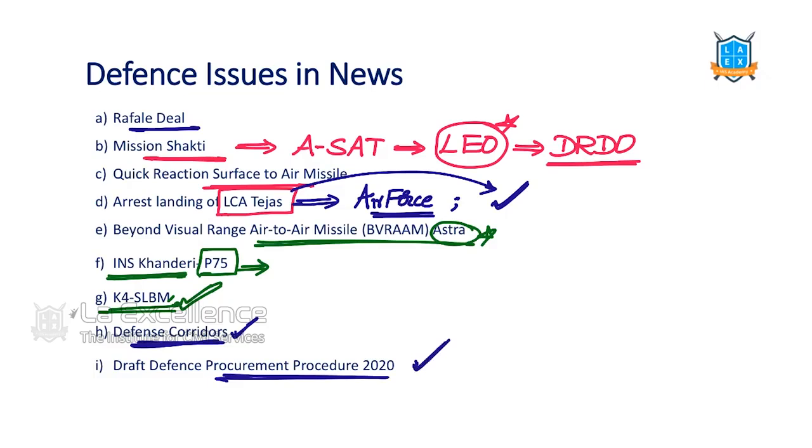Now let's identify. Don't worry, we are going to have a session on all these issues. For example, defense procurement procedure, what is it, what are the important components of it? We are going to have a 2 hour special session on it. As today's session is only on identifying the high yielding areas, we are not discussing them in detail.